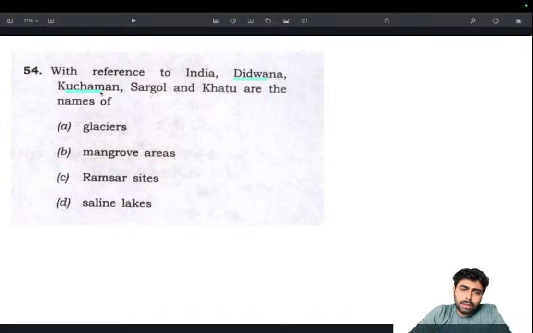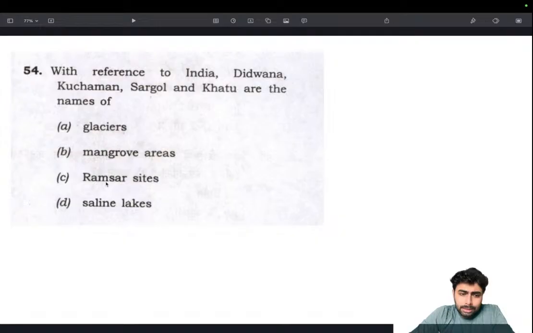First of all, a few names are given: Didwana, Kuchaman, Sargol and Khatu. From the names, we can be sure about one thing, that they are not from South India. We could eliminate South India, because these don't sound at all like southern names. So it could be northern or northeastern, and the name Didwana doesn't sound northeastern either. It sounds like a proper North Indian name. Anyway, it's not in South India. That is for sure.